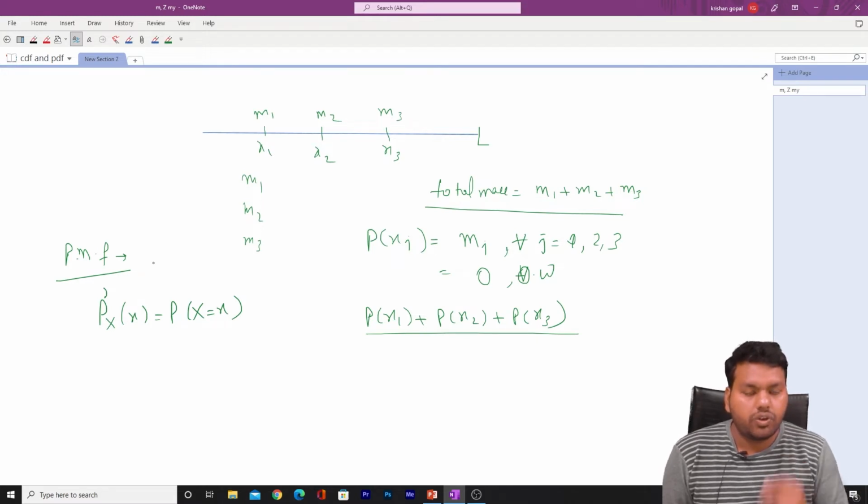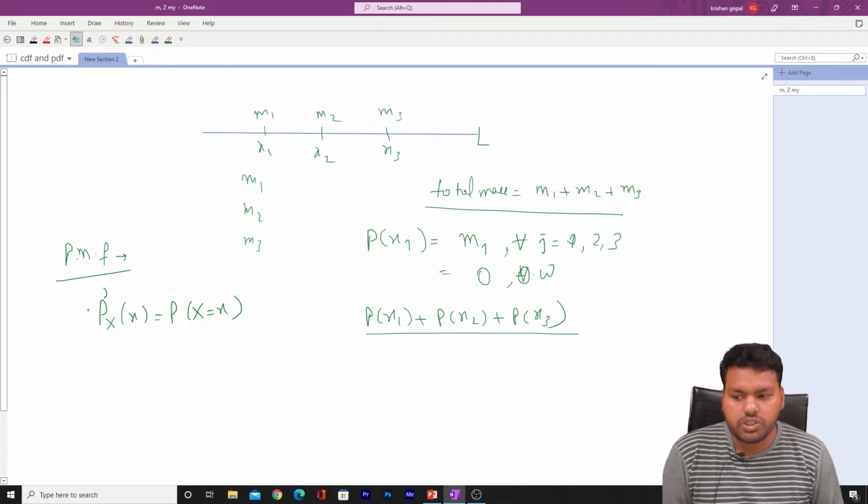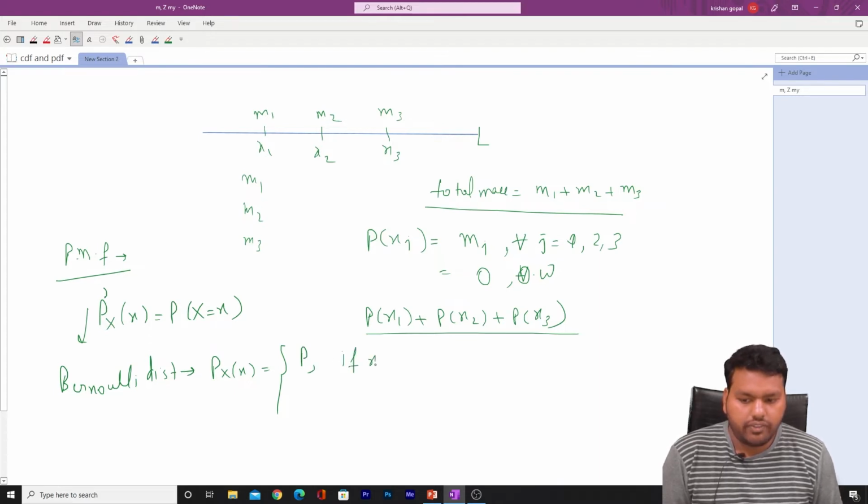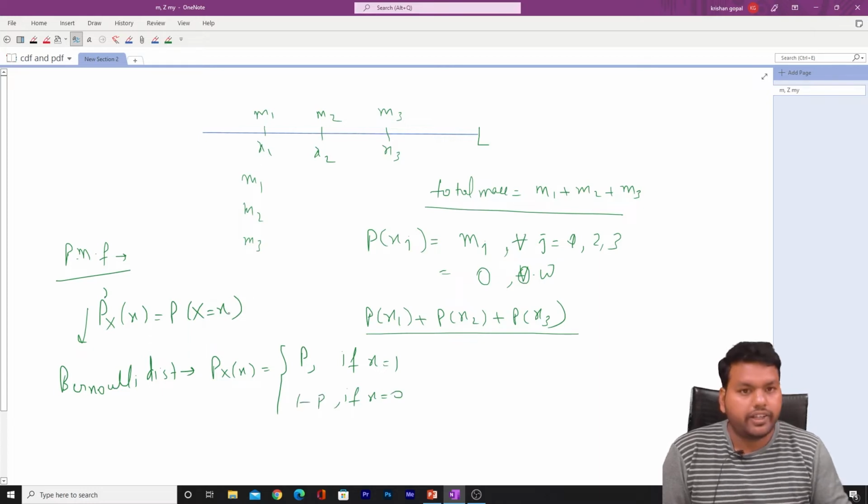Now, for example, if you have the Bernoulli distribution, it is defined as probability X equal to x, and it is p if x equal to 1, and if x equal to 0, it is 1 minus p. That is, in one trial we get success or failure.